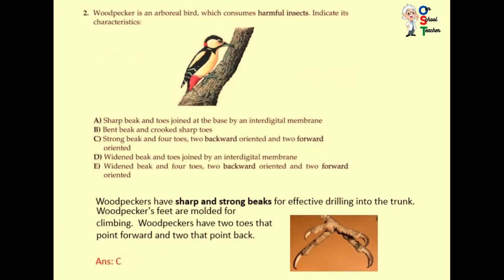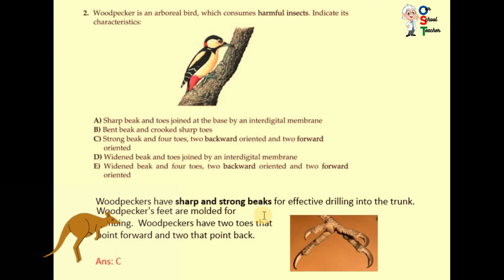Now move on, question number 2. Woodpecker is an arboreal bird which consumes harmful insects, indicate its characteristics. Arboreal means they live on trees. Woodpeckers have a sharp and strong beak. You can see its beak is sharp and strong for effective drilling into the trunk, because it drills in the trunk.